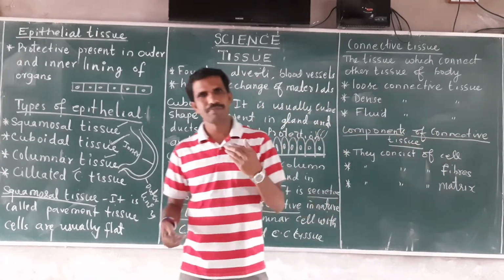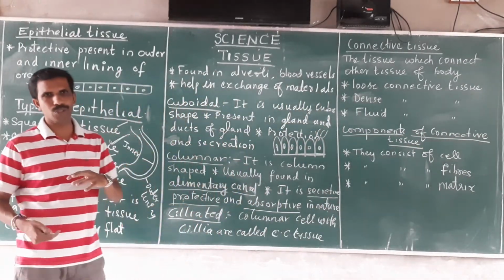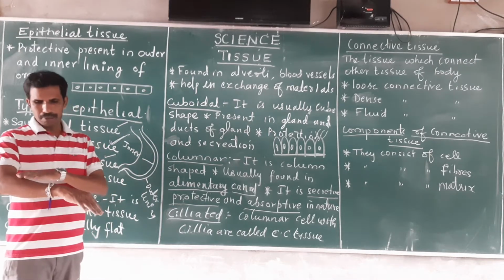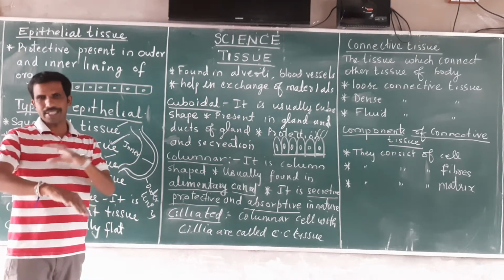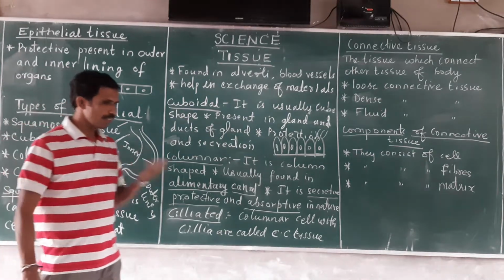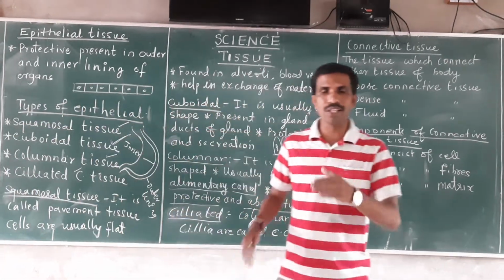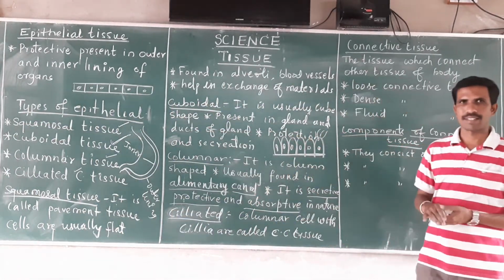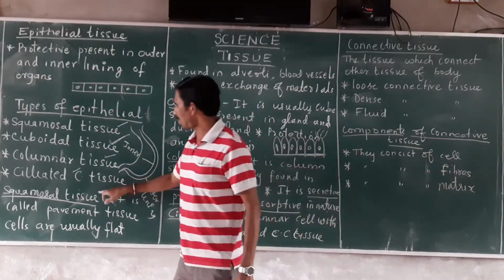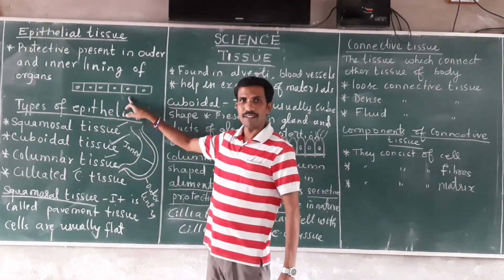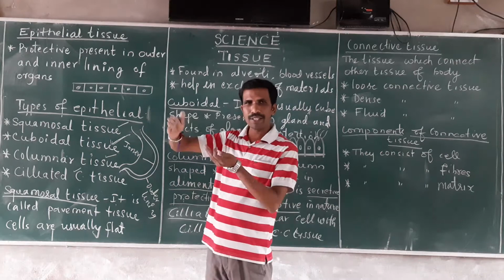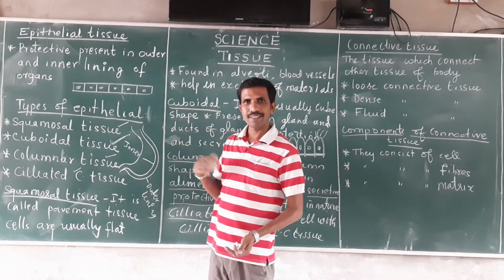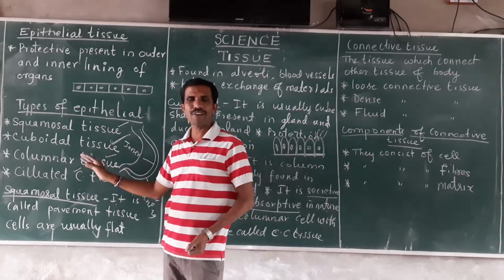There are some epithelial tissues present, see, on the skin if you take. They are made up of many layers. Here, squamous tissue is made up of a single layer. The same squamous tissue, if it has more than 2 or 3 layers, is called stratified.